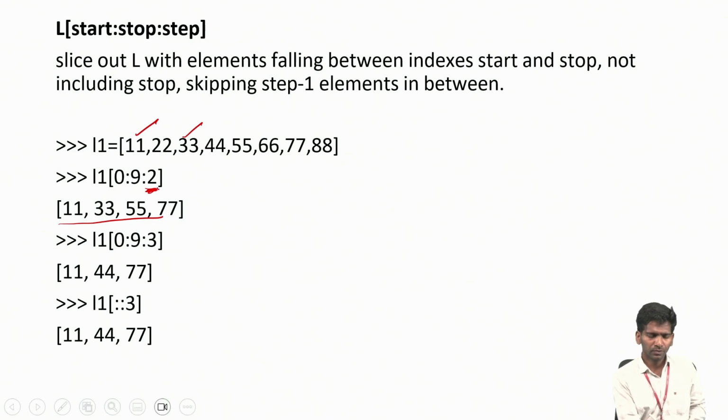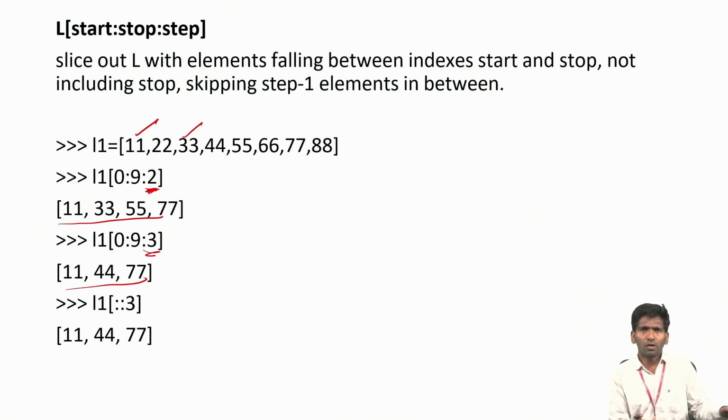If you give 3 now, so after the third element it will be printed. Okay, so here you can see 11, 44. Increment is 3. So this is how you can take random elements instead of the ordered way of taking elements from the list. You can take unordered, randomly also, some elements from the list and read them.